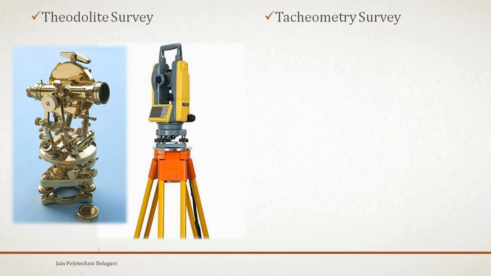In theodolite survey we go for horizontal angle measurement, and the linear measurements are carried out with chain or tape. You may come across this typical theodolite, and this is nothing but a digital electronic theodolite.